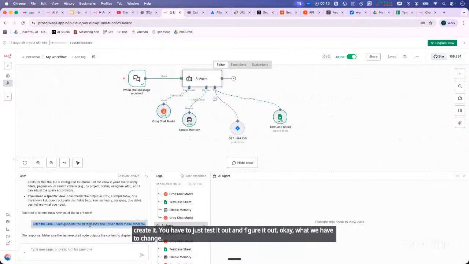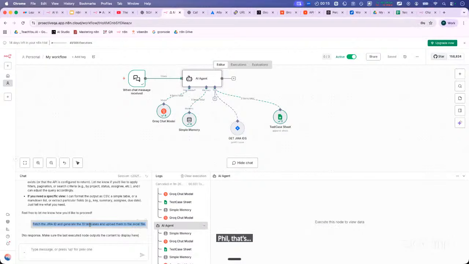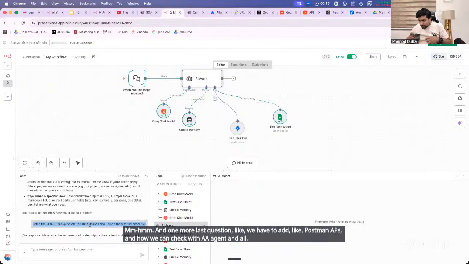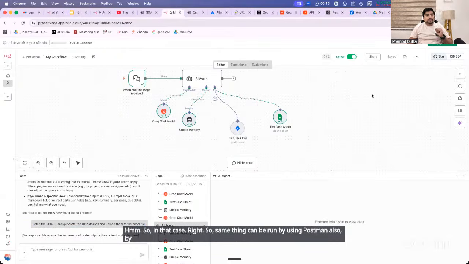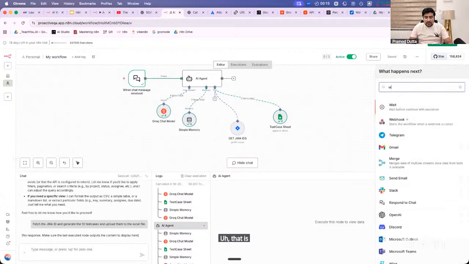One last question: we have to add Postman APIs and check them with the AI agent and all. In that case, real time, the same thing can be run by using Postman also.